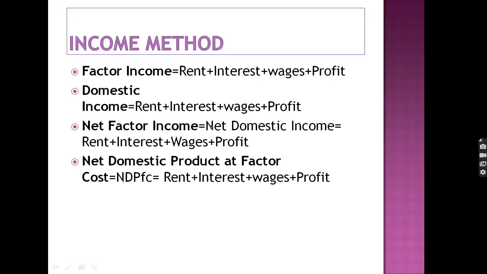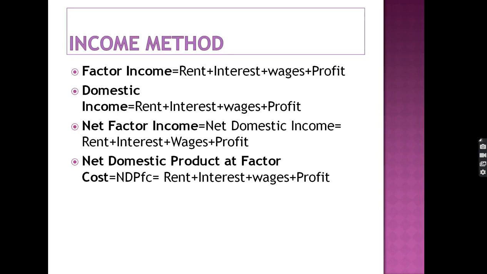Net factor income is nothing but the net domestic income. Net domestic income is again the same thing: rent, interest, wages and profit. So factor income is also known as domestic income, net factor income or net domestic income. Net domestic product at factor cost is again the same thing: rent, interest, wages and profit. So we first calculate net domestic product at factor cost.